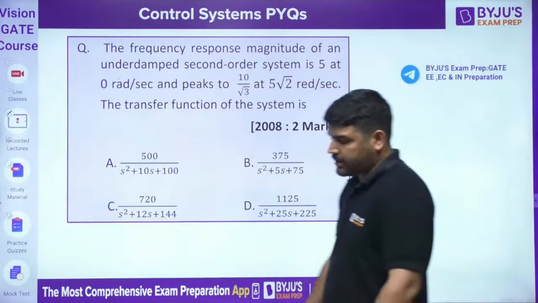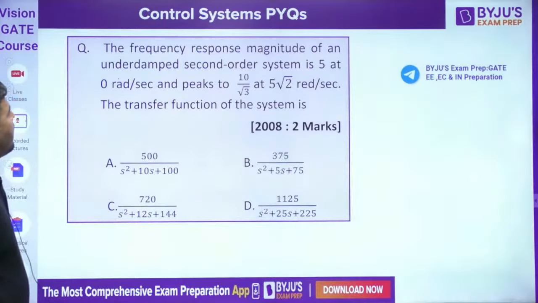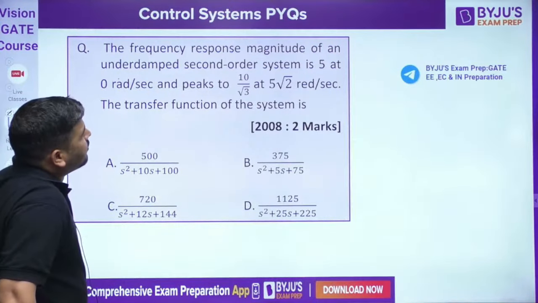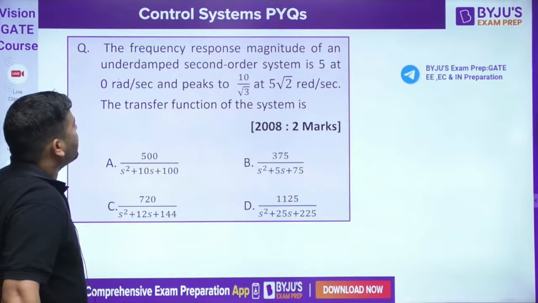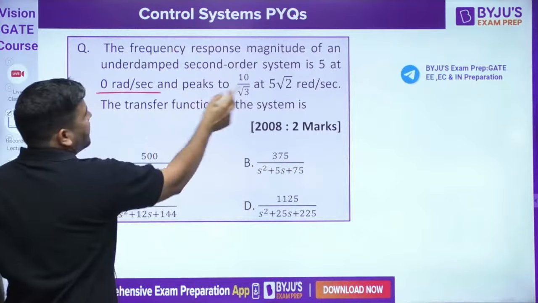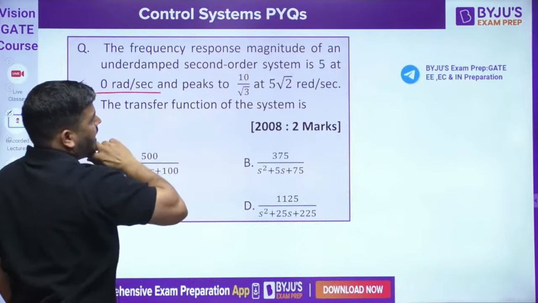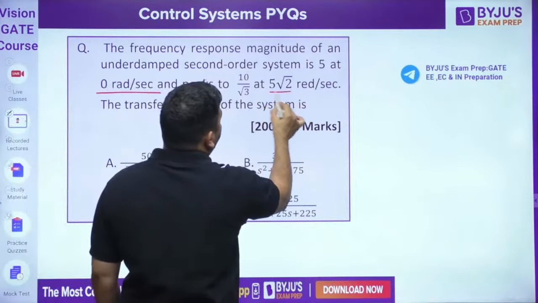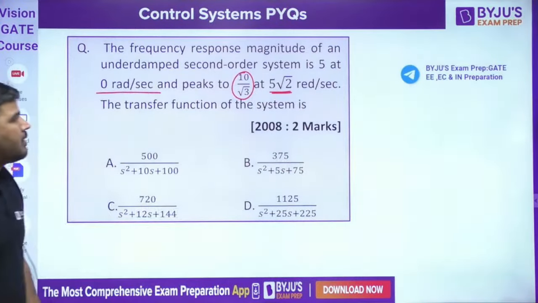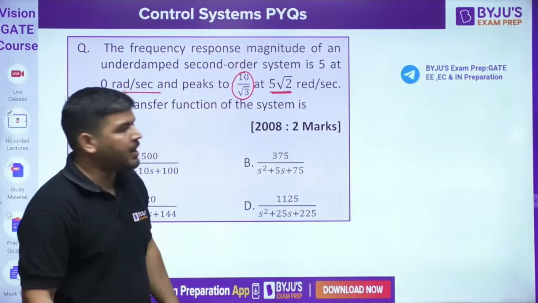Okay, let's come to the next question, guys. The next question: the frequency response magnitude of an underdamped second order system is 5 at 0 radian per second. At 0 radian per second, the magnitude is given as 5, and at 5 root 2, the peak is there. 10 by root 3 is the peak value.